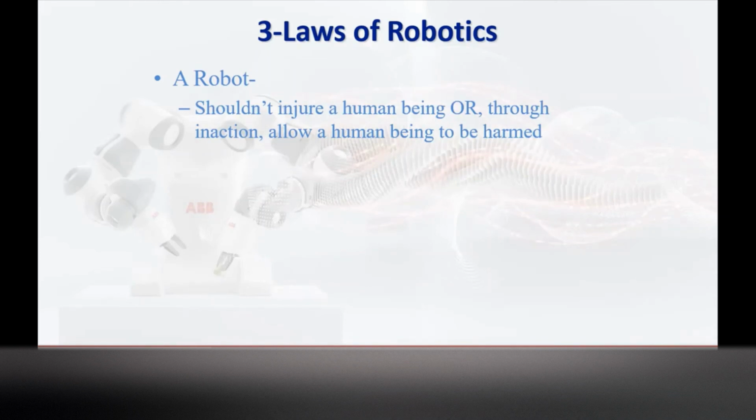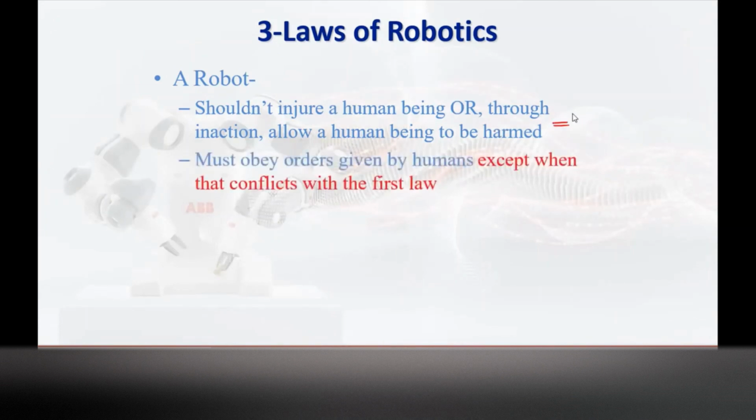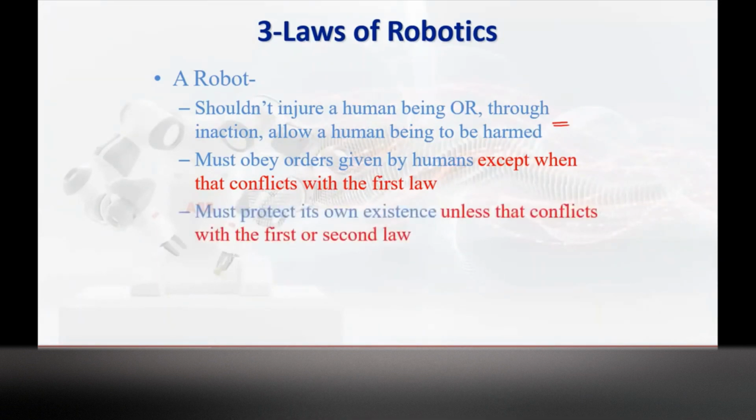If someone is trying to write code that violates the first rule, then you have the second: a robot must obey the orders given by humans, except when that conflicts with the first law. So when the command is in such a way as to harm a person, the robot may or may not obey the humans. Then the third one is, it must protect its own existence.